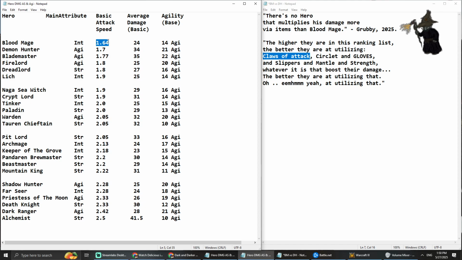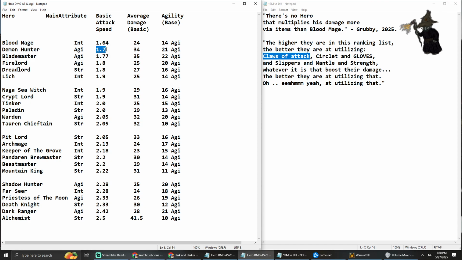We're using Blood Mage as a caster, right? He drains mana, he gets it, and then he shares it. So that is the main thing that he does, right? So if there's anyone better, obviously we don't want to give Claws of Attack to the Blood Mage. For sure.